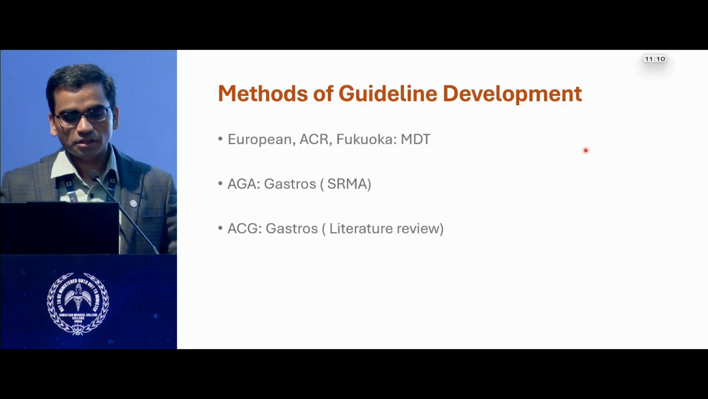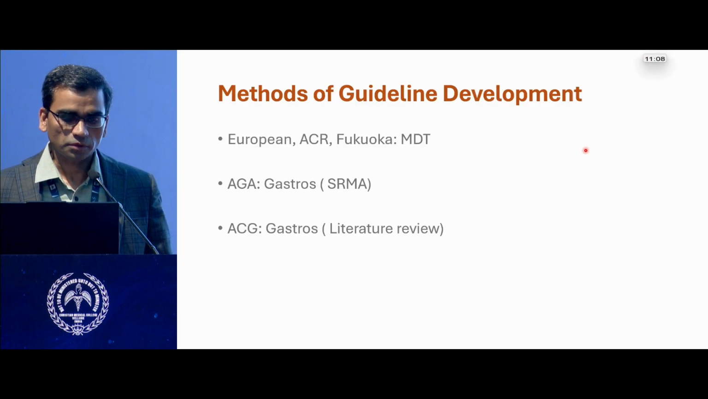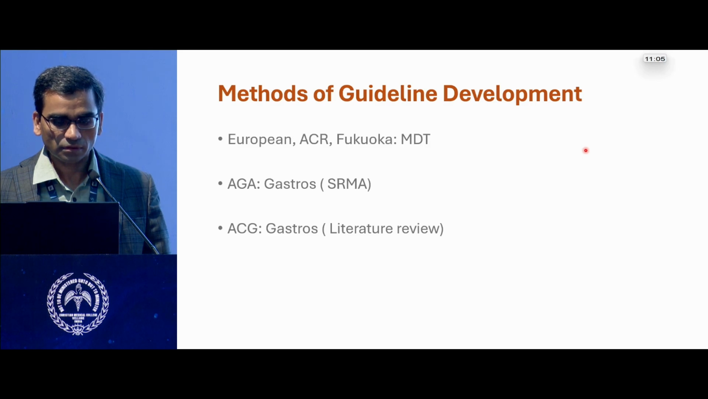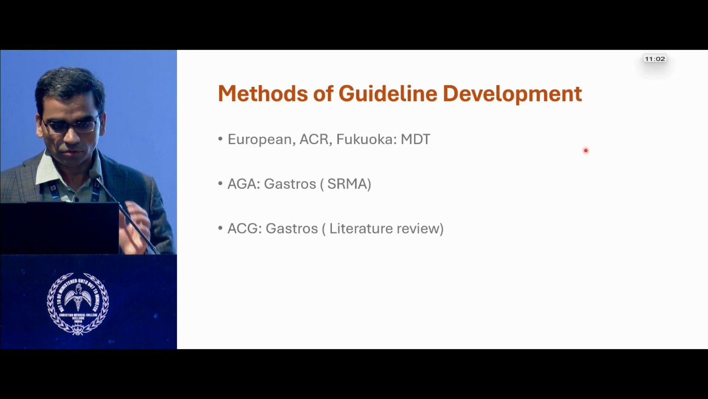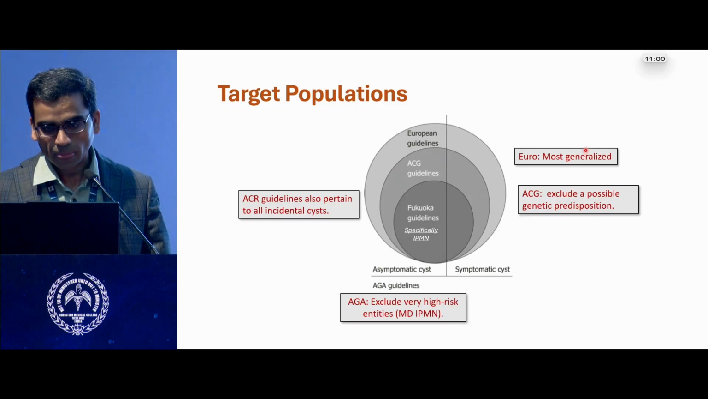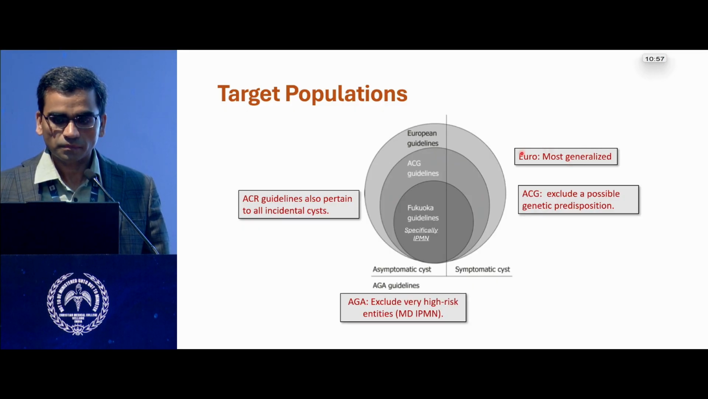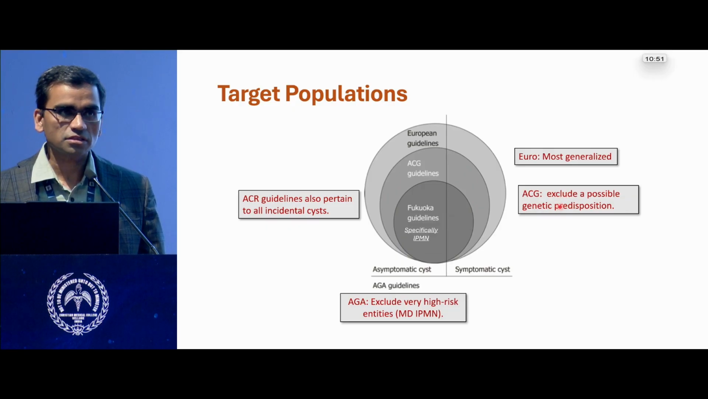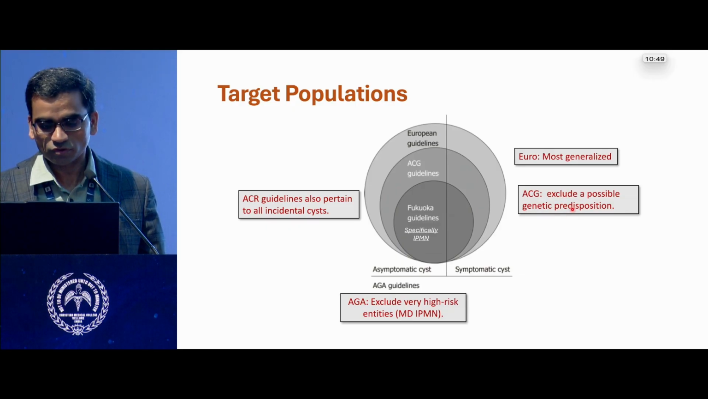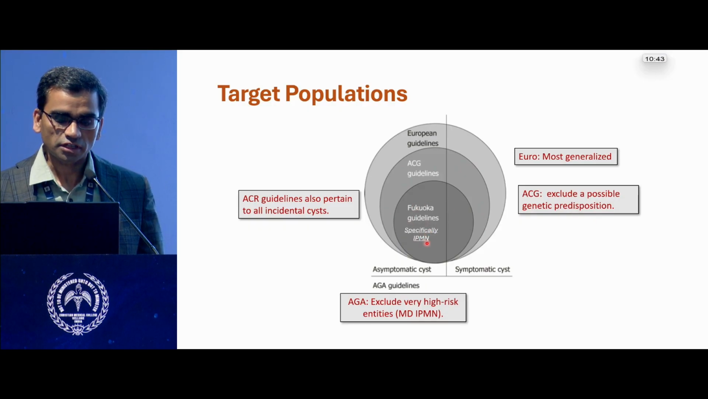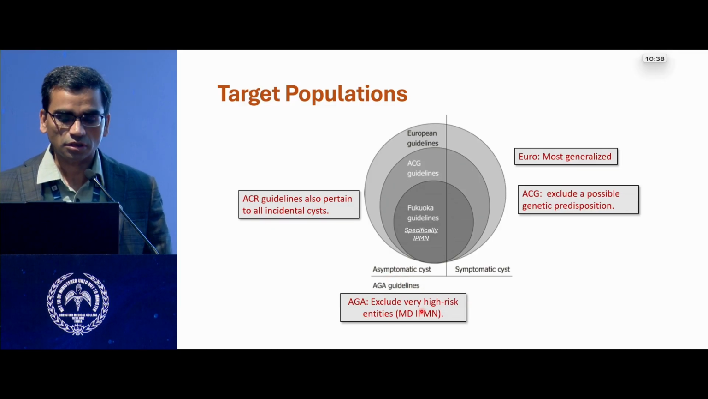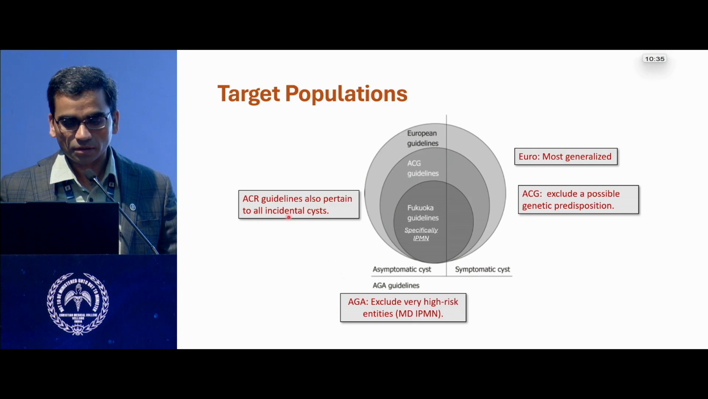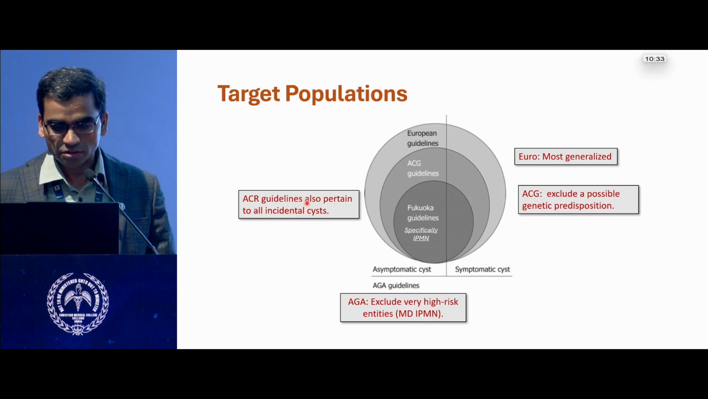So a multidisciplinary team has come up and formulated the European, ACR and the Fukuoka guidelines each time, but the medical gastroenterologists have come together to formulate the American guidelines. If you see the overall guidelines, European guidelines were the most generalized. ACG has included the pancreatic cysts, but they have actually excluded those with genetic predisposition. Fukuoka guidelines have specifically emphasized on IPMN. AGA has touched upon only the asymptomatic cysts and has excluded all the high risk lesions including main duct IPMN. ACR guidelines also pertain to all incidental cysts.